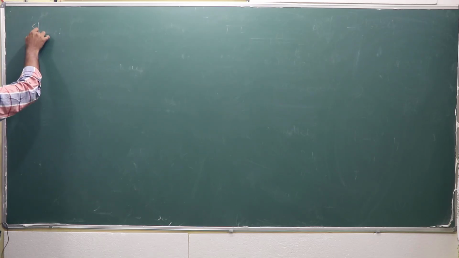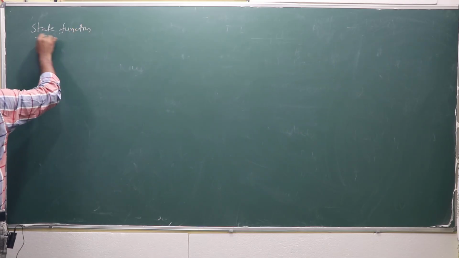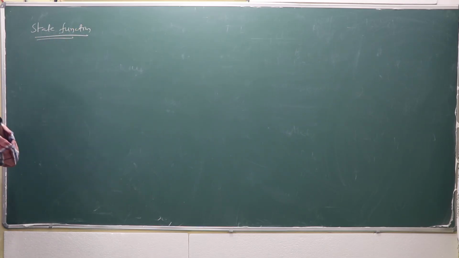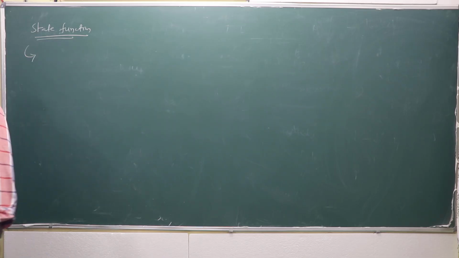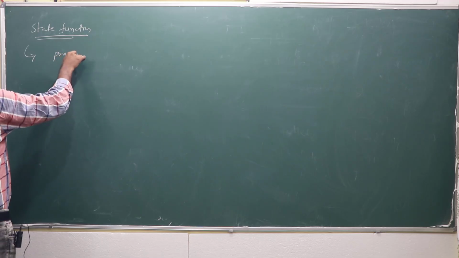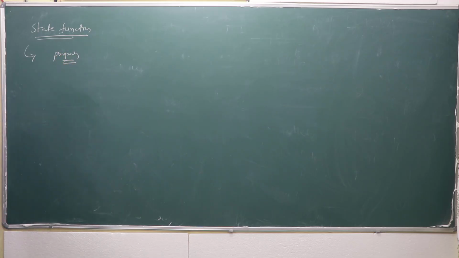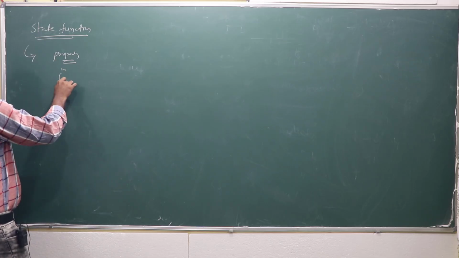Which one? State function and path function. What is a state function? In a state function, the property of the system is a property or a function, a state function.